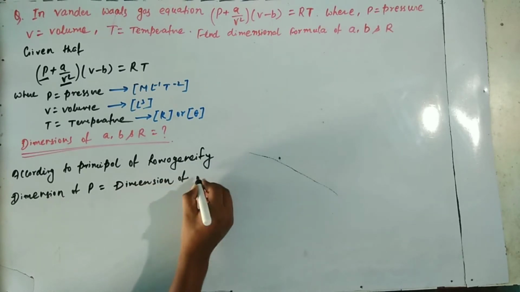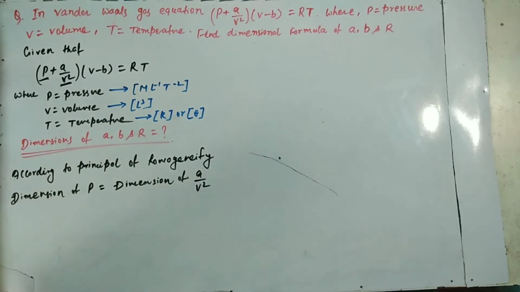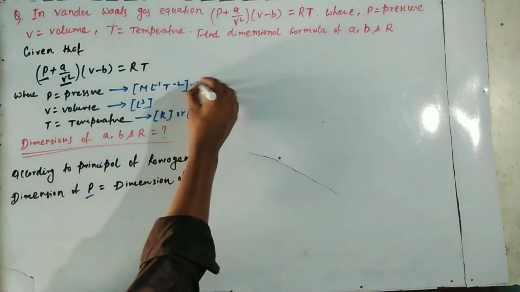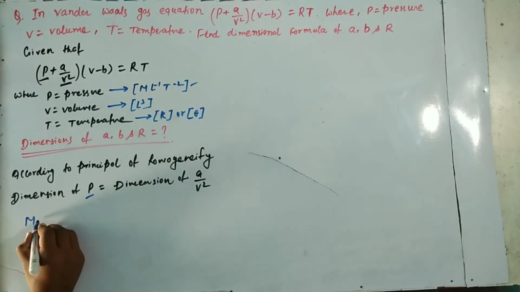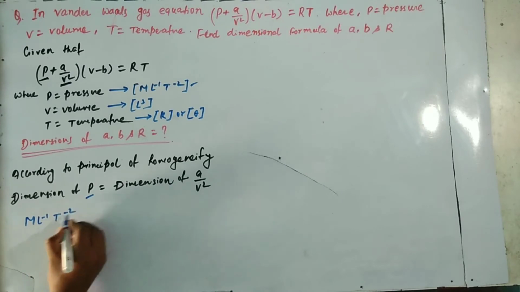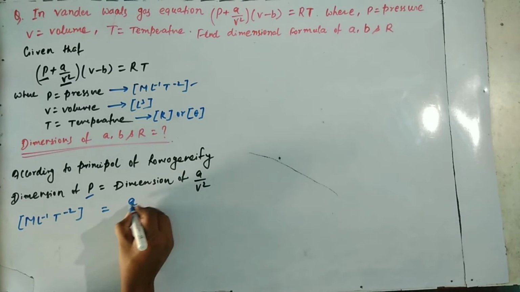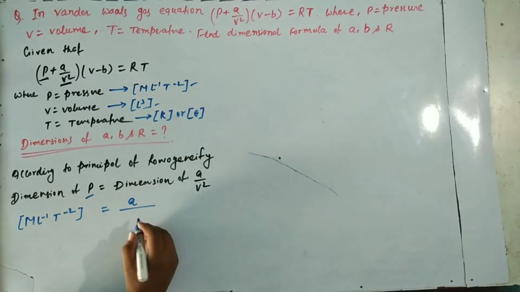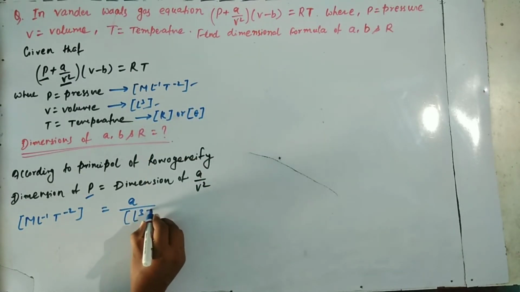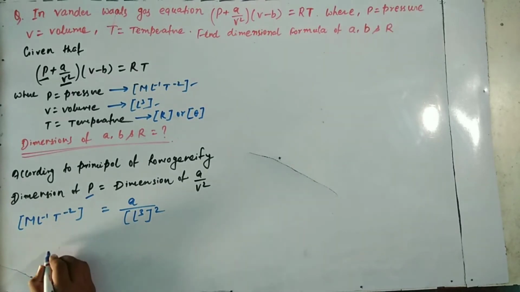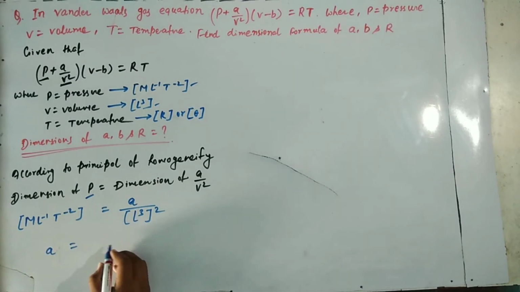So the dimensions of P equal the dimensions of A/V². Putting in the dimensions of P, M L^-1 T^-2 equals A divided by (L^3)^2.